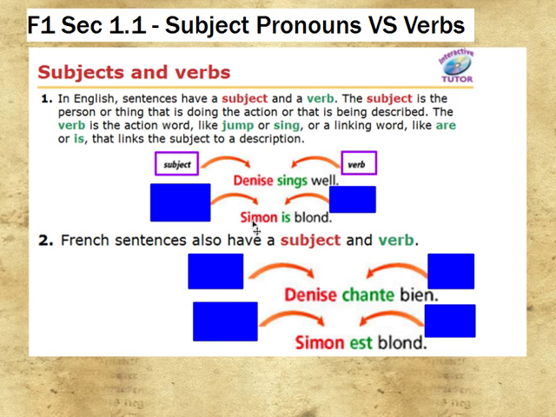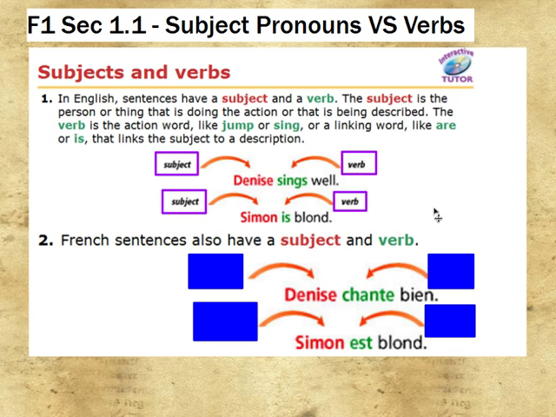The next sentence, Simon is blonde. Here they're still showing you a subject as being Simon because that's who the whole sentence is about. But the thing that's strange about this is that the verb is not an action word. It's one of those linking words. The word is. It's linking Simon to the describing word of blonde. But what is Simon? Simon is being something. So that is a verb in this sentence.